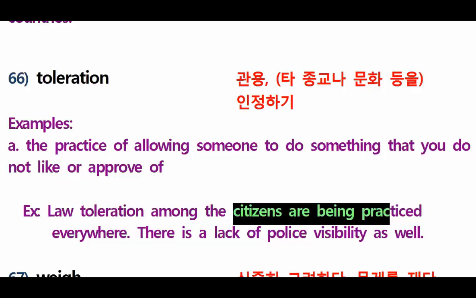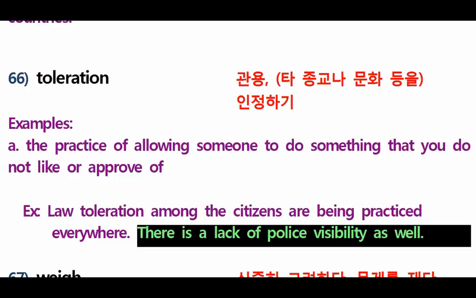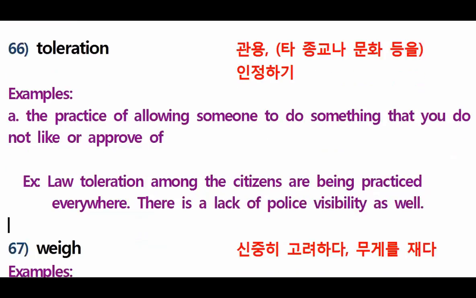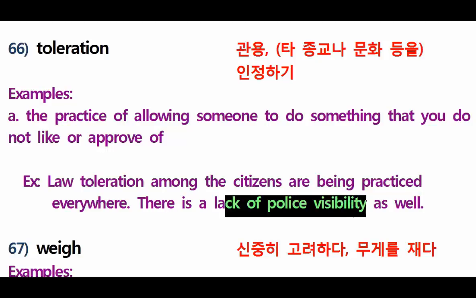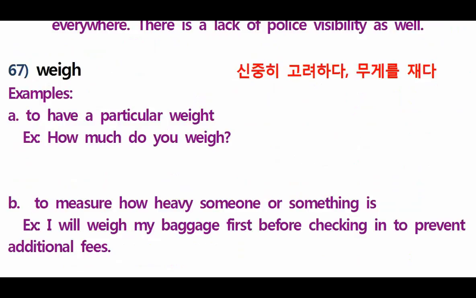So citizens, they don't care about law. There is a lack of police visibility as well. What do you mean by visibility? It means to see. So there is a lack of police visibility. It means you cannot see the police in the area. So people don't care about the law. It is called law toleration, the practice of allowing someone to do something that you do not like or approve. Now let's go for 67.